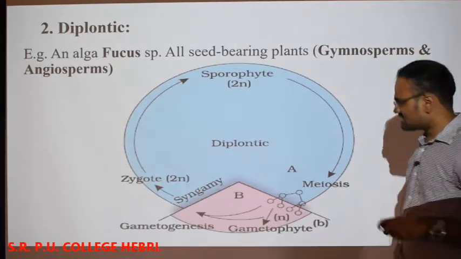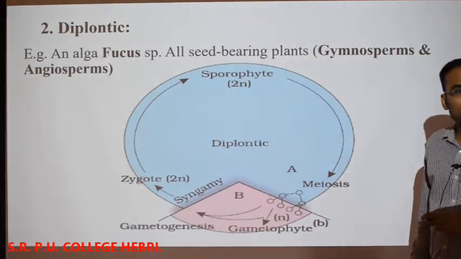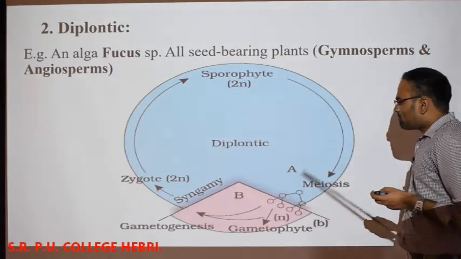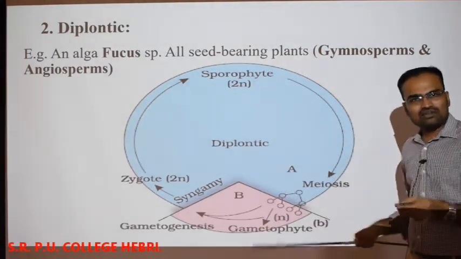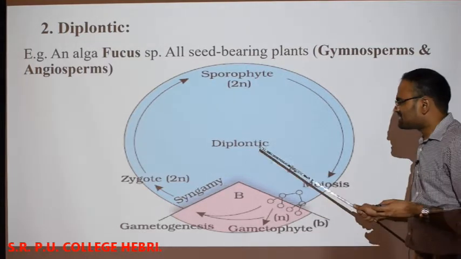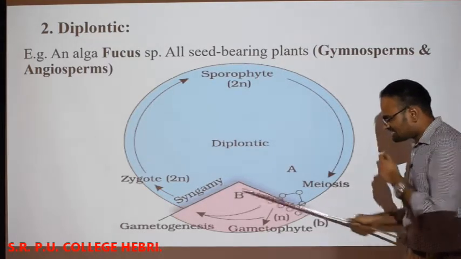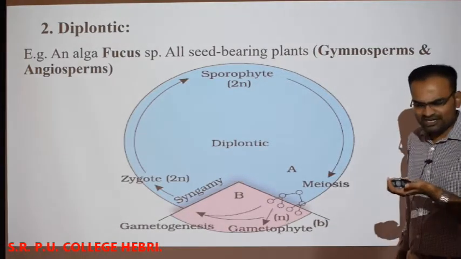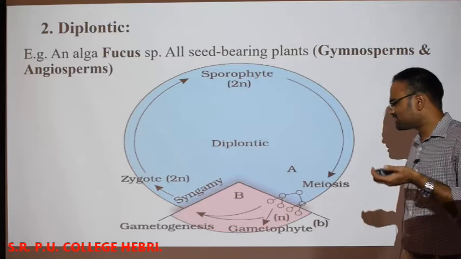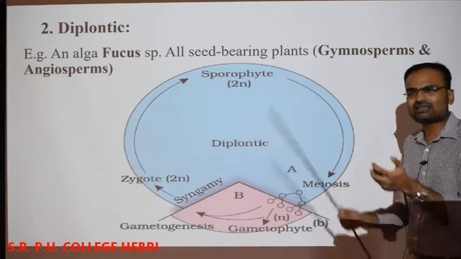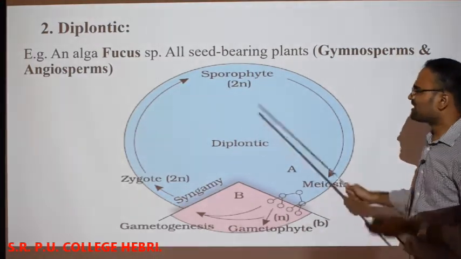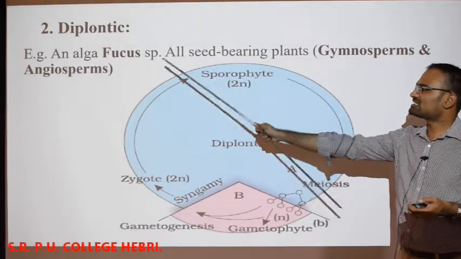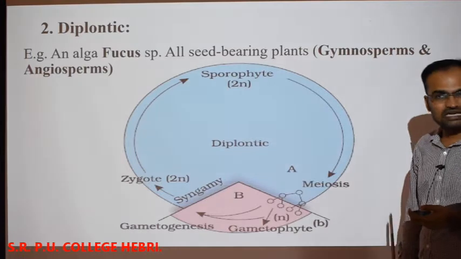Second one is called the diplontic type of life cycle. What is diplontic? So the most span of the life cycle of that particular organism is diplontic, and the gametophytic segment is very limited, okay. It is limited to only a certain number of cells or a certain amount of time, okay. So you can observe here, the best example is the alga Fucus. Fucus is an example for diplontic type of life cycle.